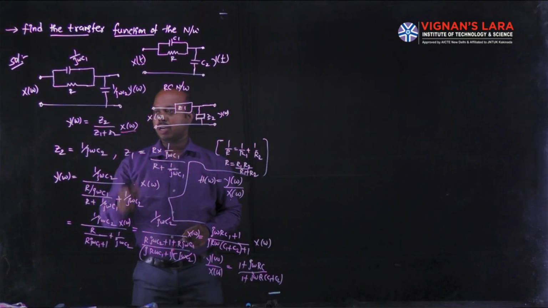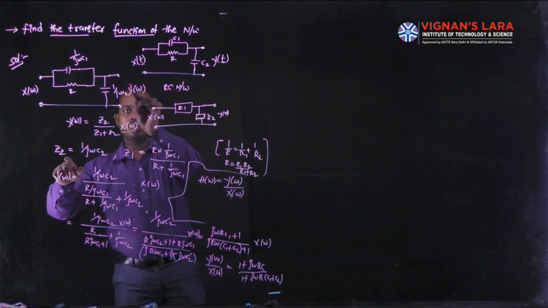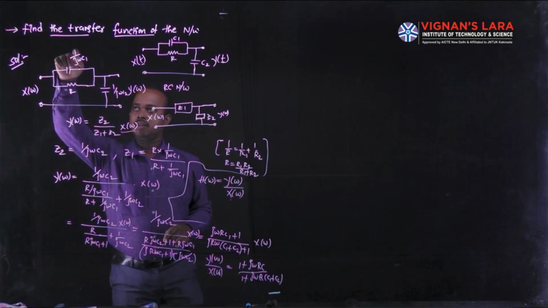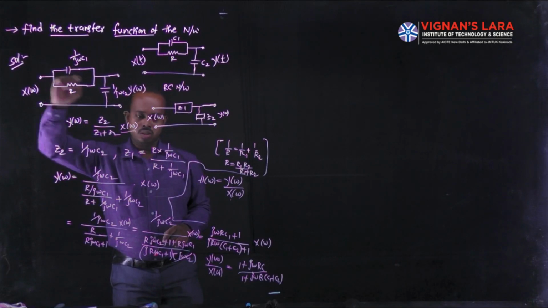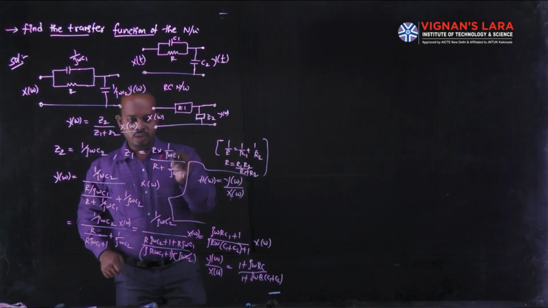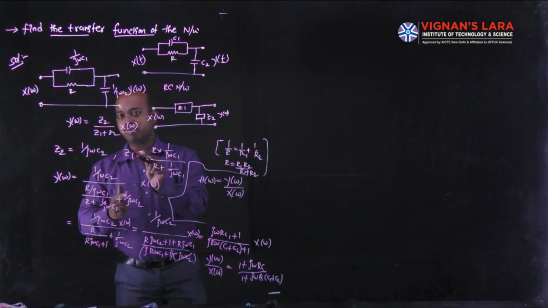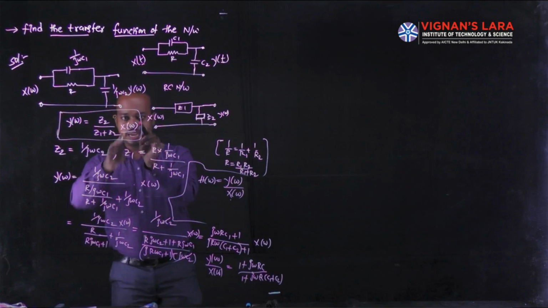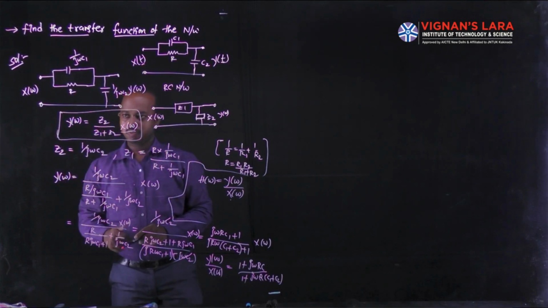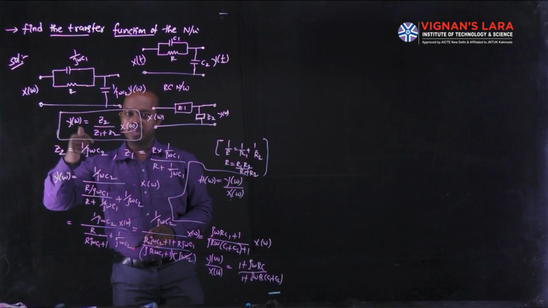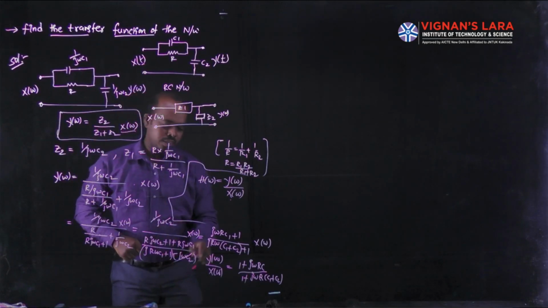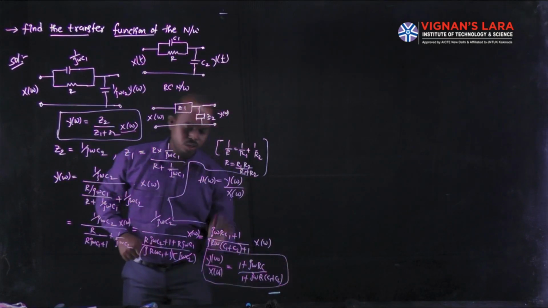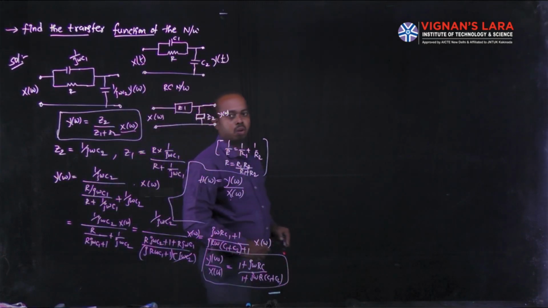Based on this property, I find the Z2 value, and Z1 is the parallel combination of the resistor and the reactance of capacitor C1. I find the equivalent value here and substitute Z1 and Z2 in this formula. Finally, I move X(ω) to the left-hand side. The ratio of Y(ω) and X(ω) is what we call the transfer function, that is H(ω). Now, when problems are given in this model, I have to do this procedure.